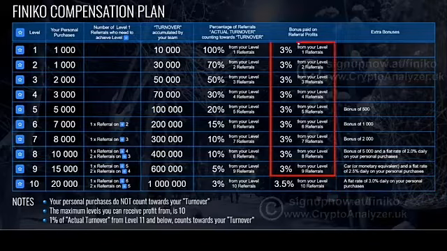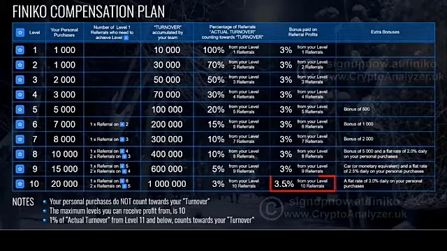And although we've seen that the bonus paid on referral profits is 3%, when you get to level 10, that increases to 3.5%. Now, there are only 10 levels that we can receive profit from, but the turnover is cumulative across all levels. And from level 11 down to infinity, 1% of the actual turnover counts towards your turnover, which is amazing.